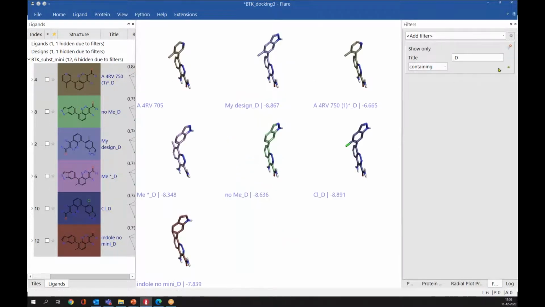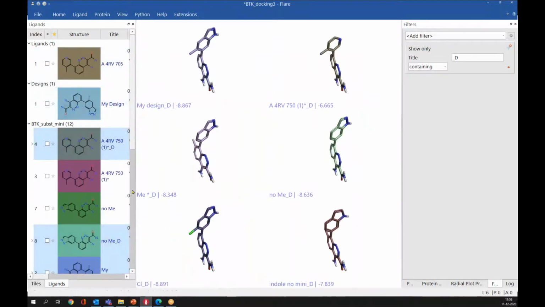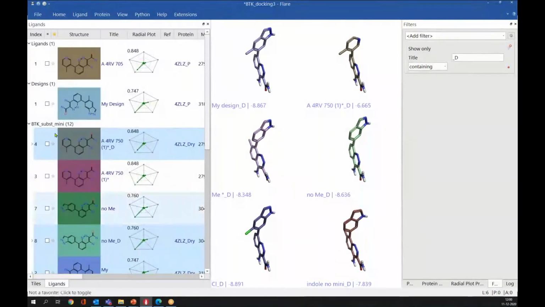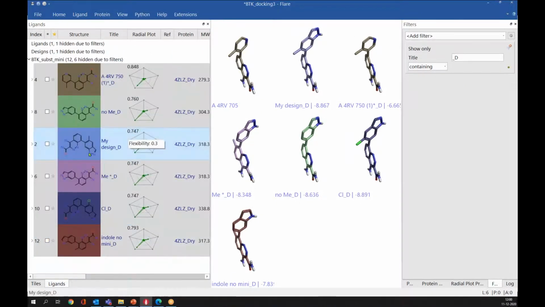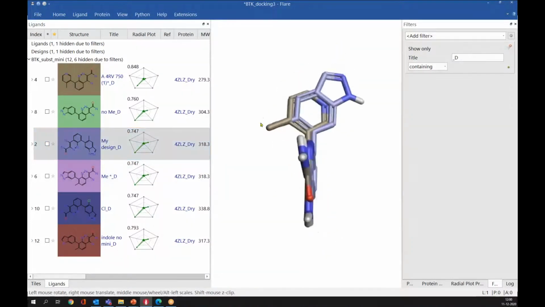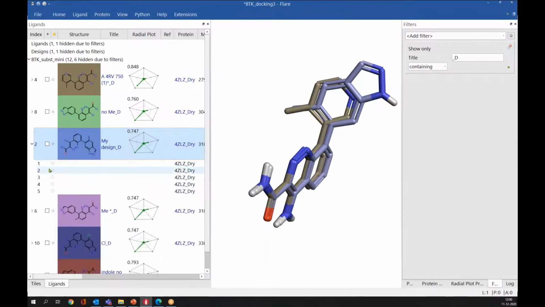Let me hide the original ligand first. Before that, I'll show you one thing. If I select only one ligand, here you see this small arrow. If you expand it by clicking here, you can find the different conformations or poses saved for this ligand.